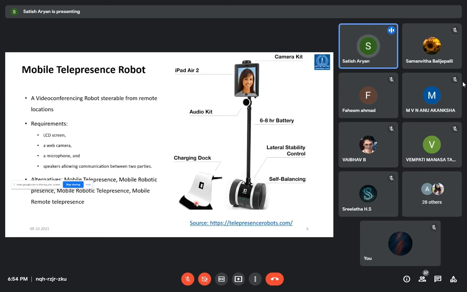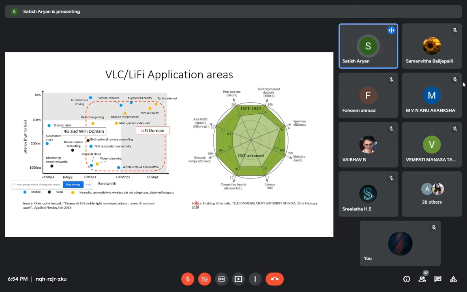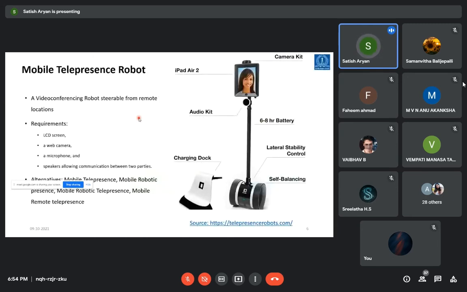In my previous slide, in the application areas, I highlighted a terminology called robotic telepresence. Let me explain what that is. Robotic telepresence is a video conferencing robot steerable from a remote location. It's an autonomous robot that acts as a supervisor for any application. It's a replacement of a human in any end application. It can be a doctor, a manager, a workman or a serviceman in any industry. You can take a look at the telepresence robots.